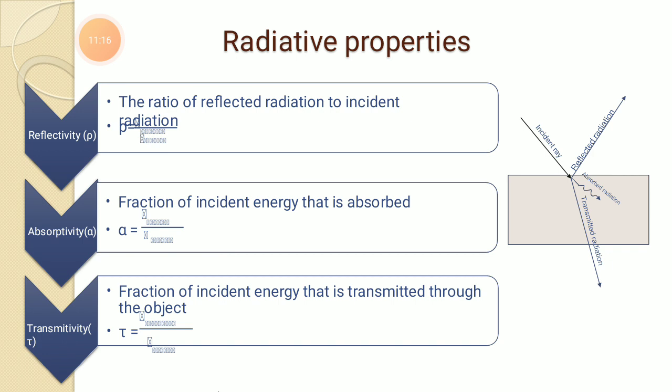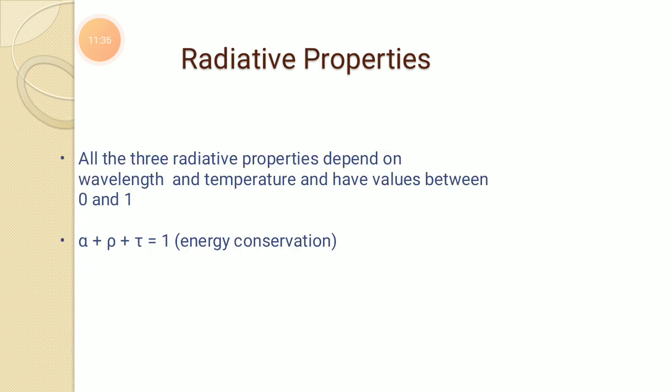The fraction of incident energy that is transmitted through that object, to the incident radiation, is known as transmittivity. All these concepts are the ratio of either absorbed, reflected or transmitted radiation divided by total radiation. All three radiative properties depend on wavelength and temperature, and have values between 0 and 1.